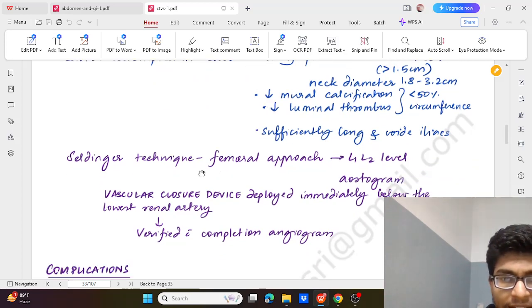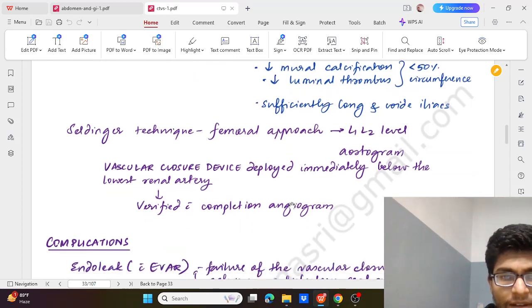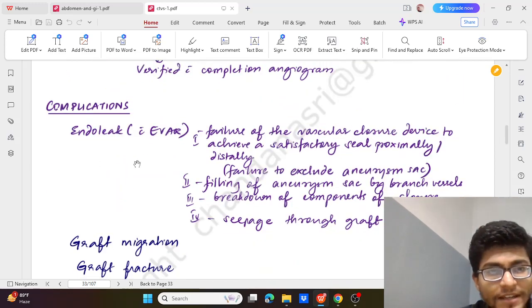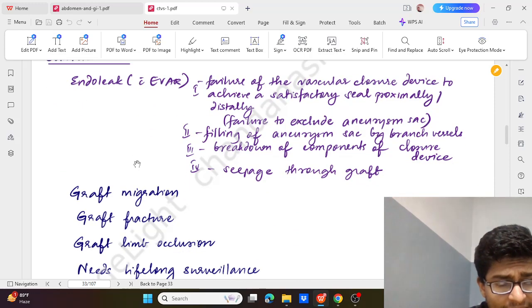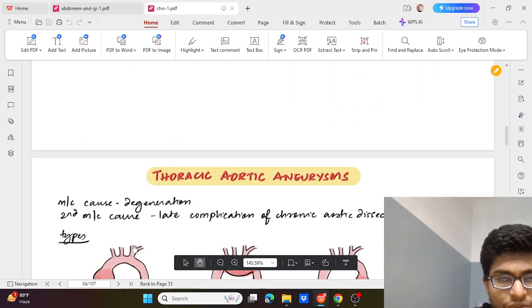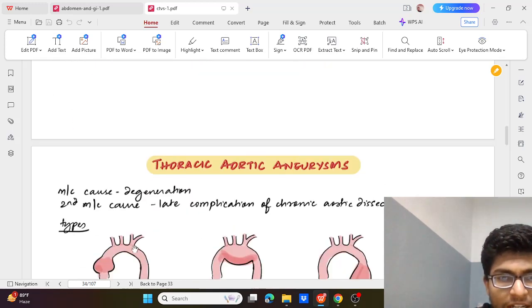Technique is Seldinger's technique via the femoral approach at the L1, L2 level. The graft is deployed immediately below the lowest renal artery and verified with completion angiogram. Complications of this are endoleak with EVAR, then graft migration, graft fracture, graft limb occlusion, and it needs lifelong surveillance. So this was all about abdominal aortic aneurysm.